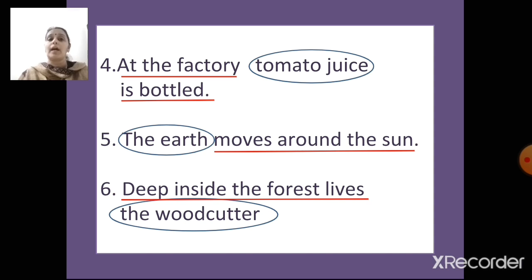Good. Now children, we are done with the revision of chapter 12, sentences. I want you all to go through what you have written, and revise. In the next class, we'll meet with the revision of our next chapter. Yes, children. Bye. Sai Ram.